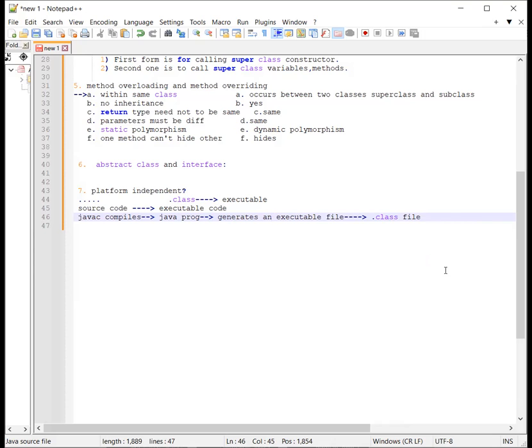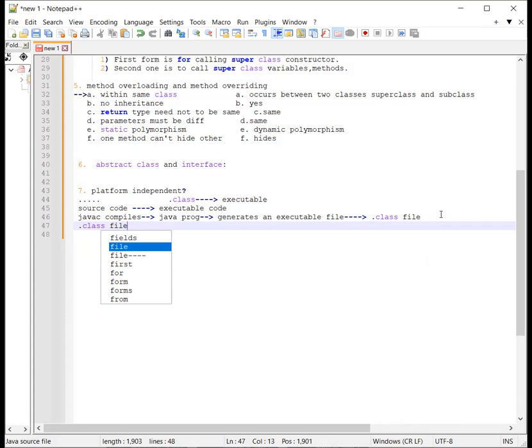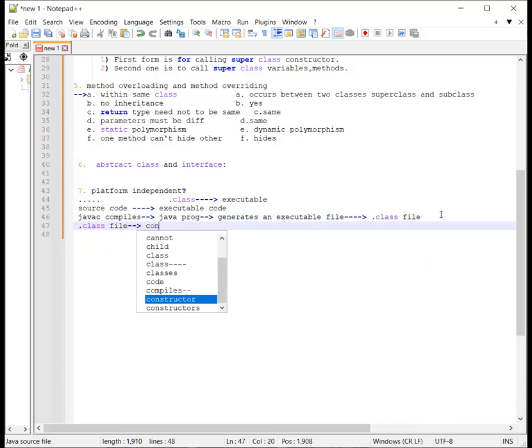So then the dot class file contains bytecodes, right? And bytecodes are interpreted only by Java virtual machines.